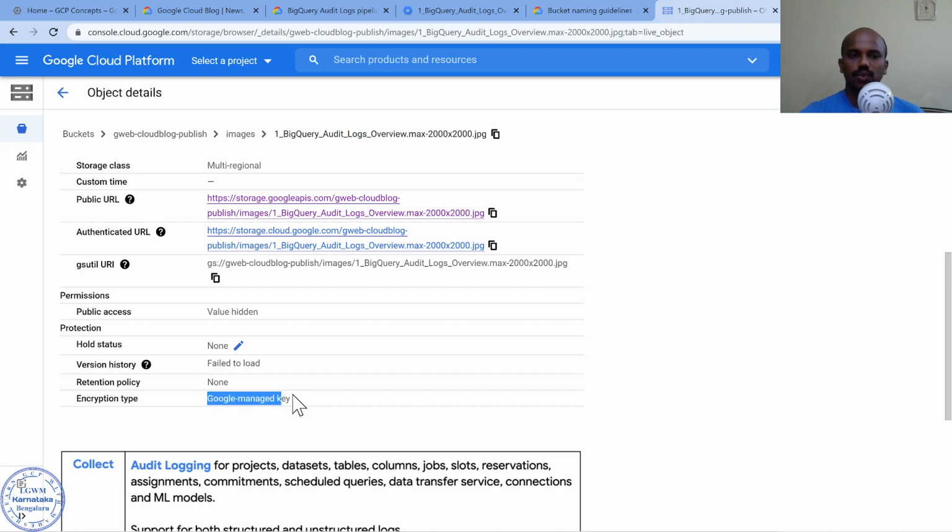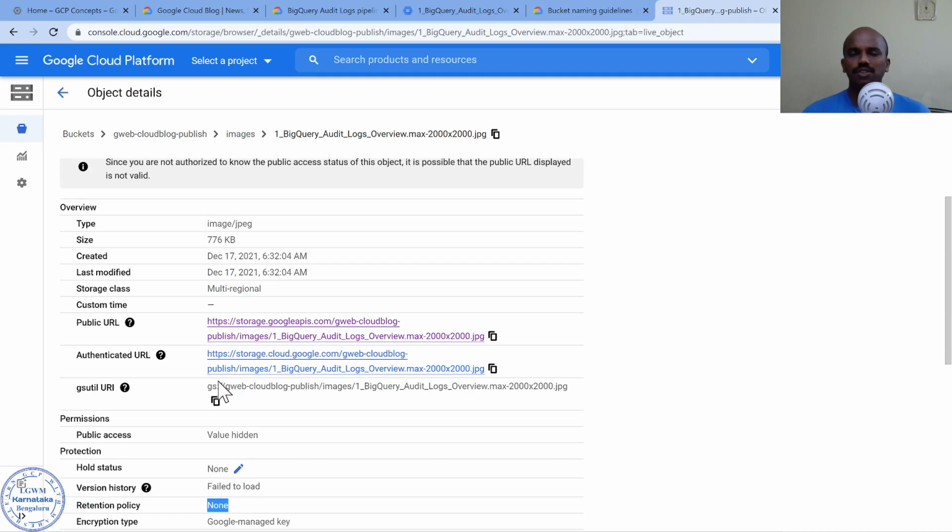What other information can I get here? It is using a Google-managed encryption key as the encryption type, and there is no security policy. These are all pieces of information which someone does not need to know, but because they have made the bucket object public, I can get all of this.